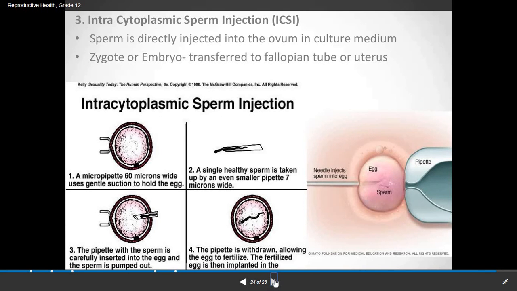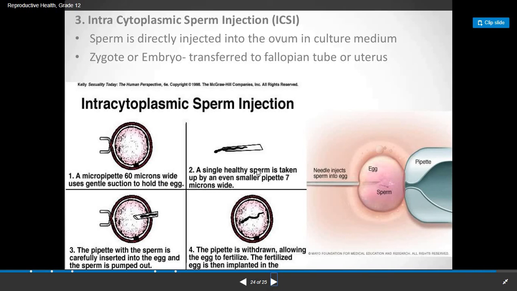Next is intracytoplasmic sperm injection, shortly written as ICSI. Here the sperm is directly injected into the ovum in the culture medium. The zygote or embryo is transferred to the fallopian tube or the uterus. A micropipette 60 microns wide uses gentle suction to hold the egg.